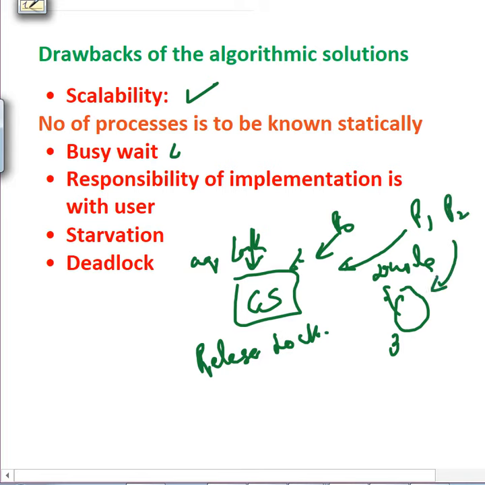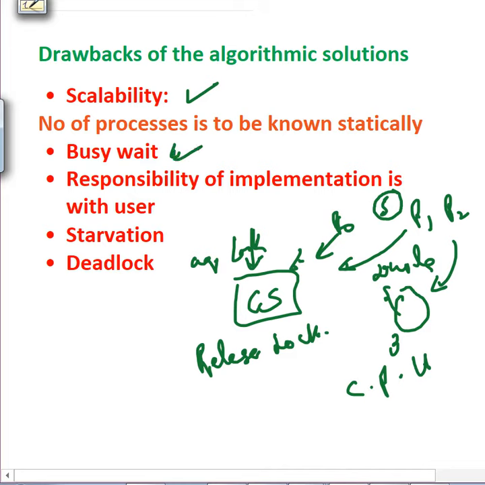If they get, for example, a 5 unit time slice, they spend all of it in the while loop, doing nothing, wasting CPU time. The CPU time being wasted is the biggest problem with these algorithms, so we need to fix it.